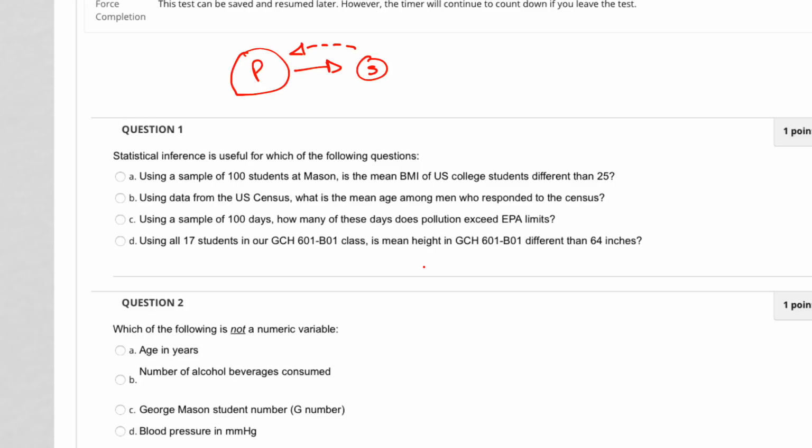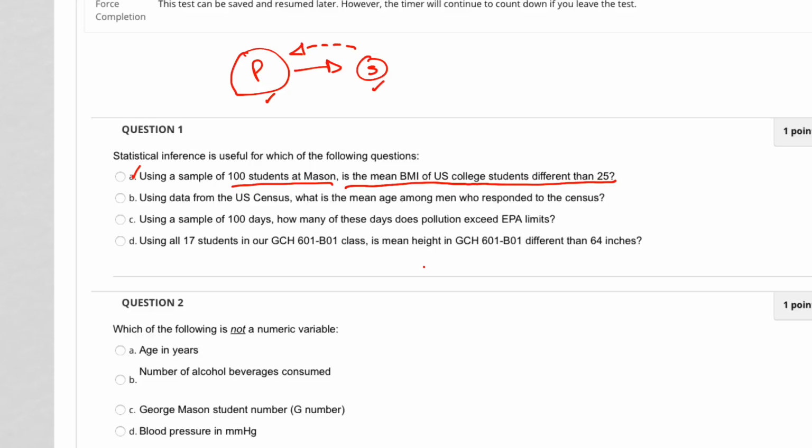So a sample of 100 students at Mason: is the mean BMI for U.S. college students different than 25? So we have the sample and we have the population. So that one might be it. Using data from the U.S. Census, what is the mean age among men who responded to the census?